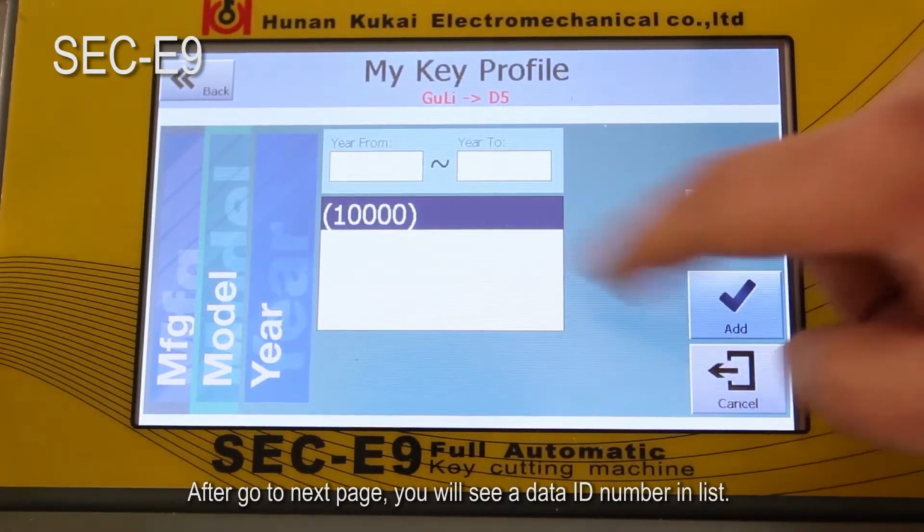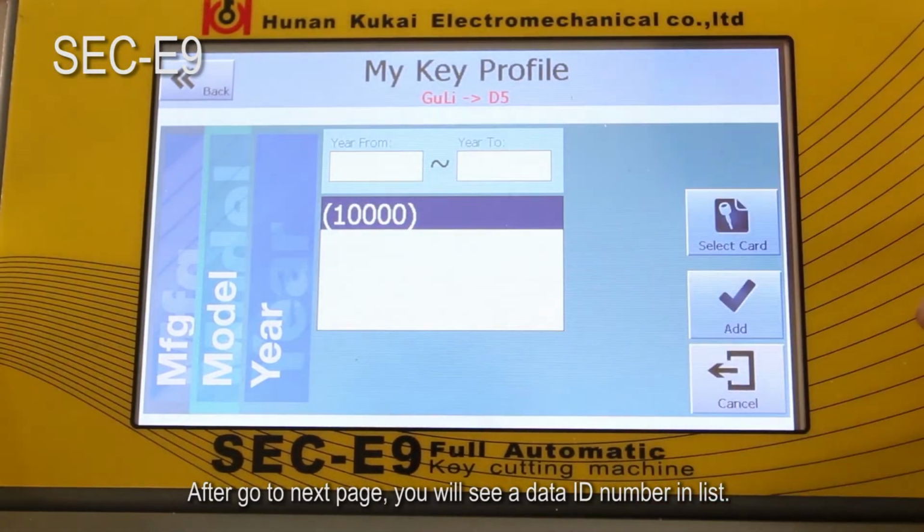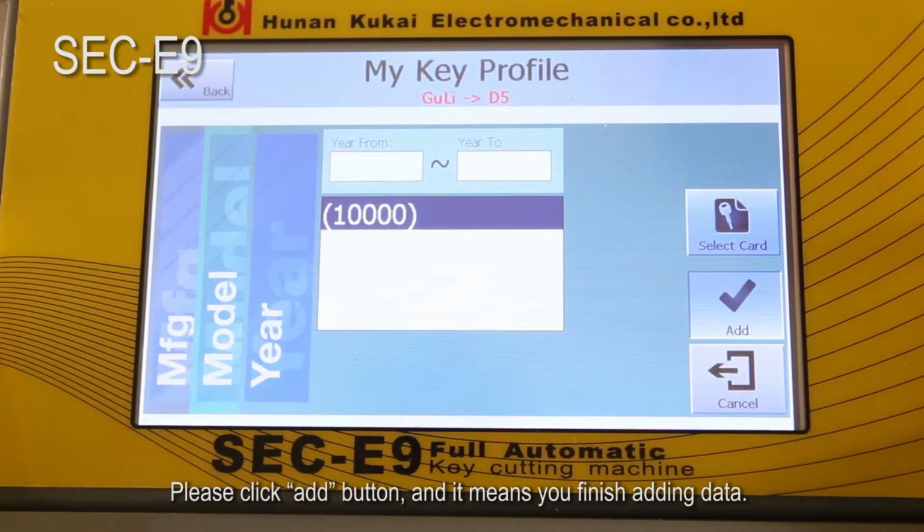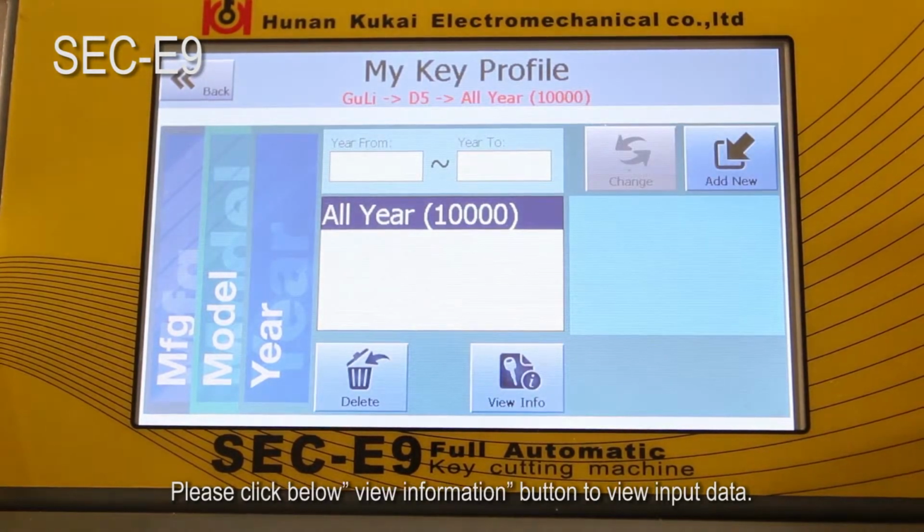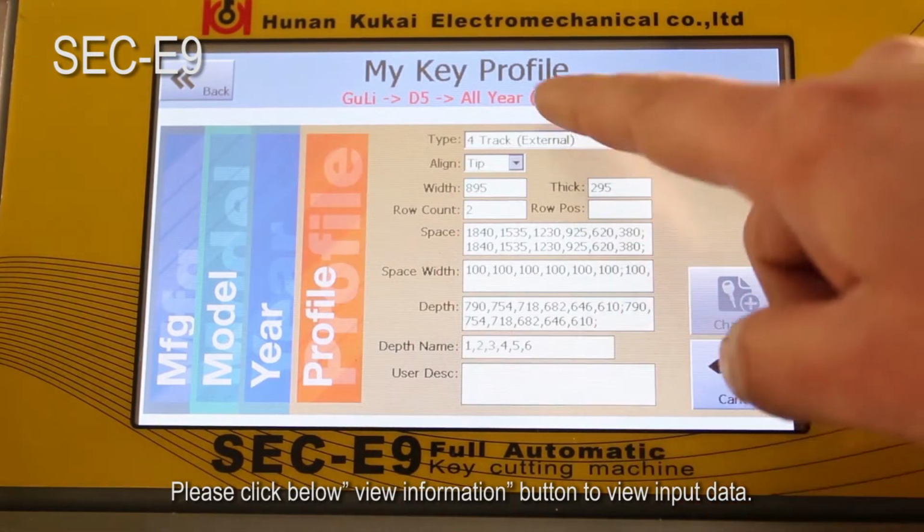After go to next page, you will see a data ID number in list. Please click Add button, and it means you finish adding data. Please click below View Information button to view input data.